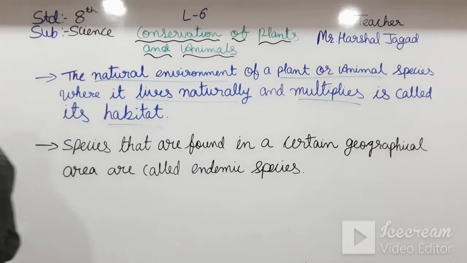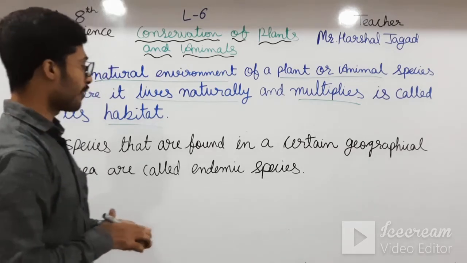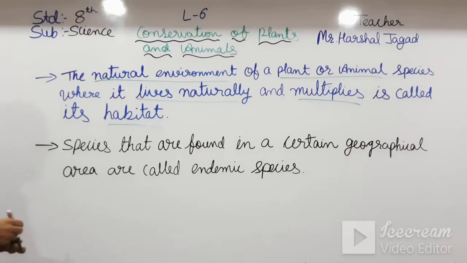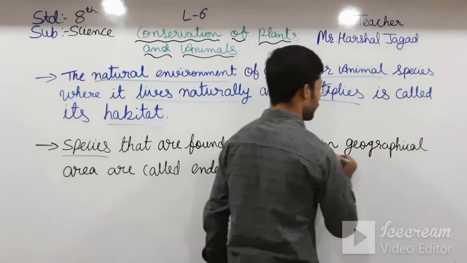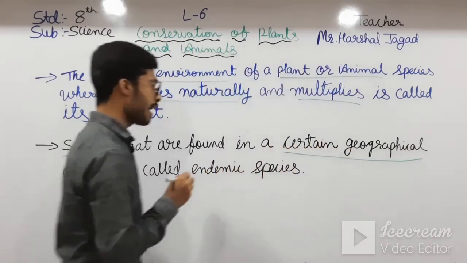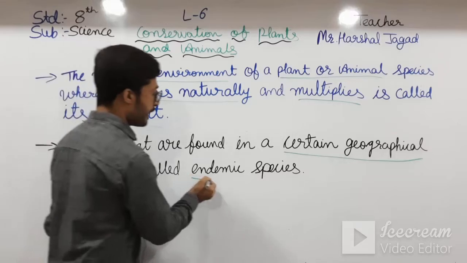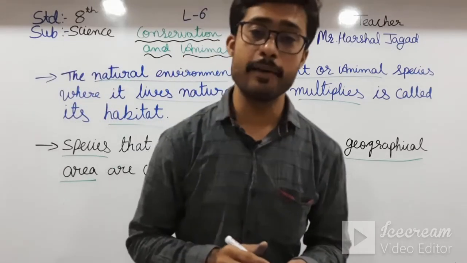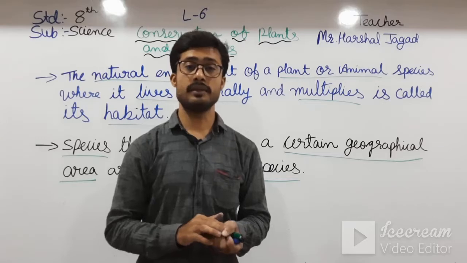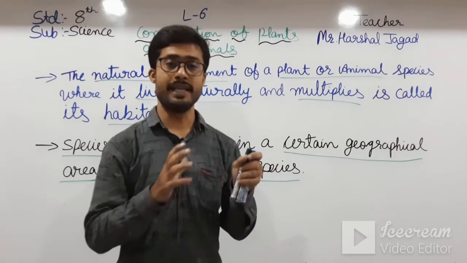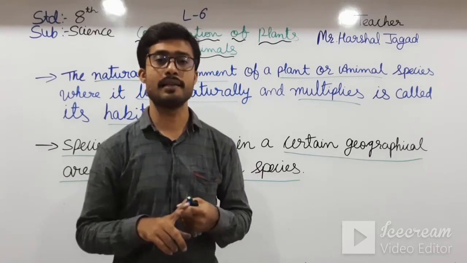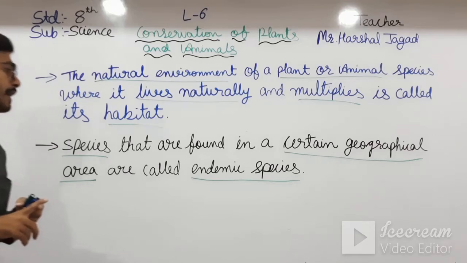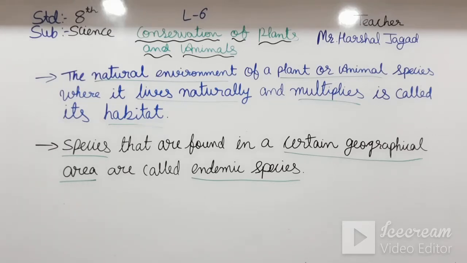Okay, students. So, if in your exam it is asked what is an endemic species, what you have to write? Species that are found in a certain geographical area are called endemic species. What are endemic species, students? The plants or animals which are found in some certain geographical area are known as endemic species. Let us read further, students.